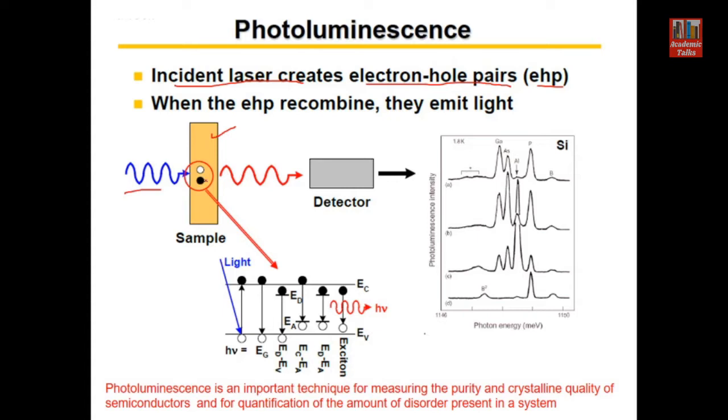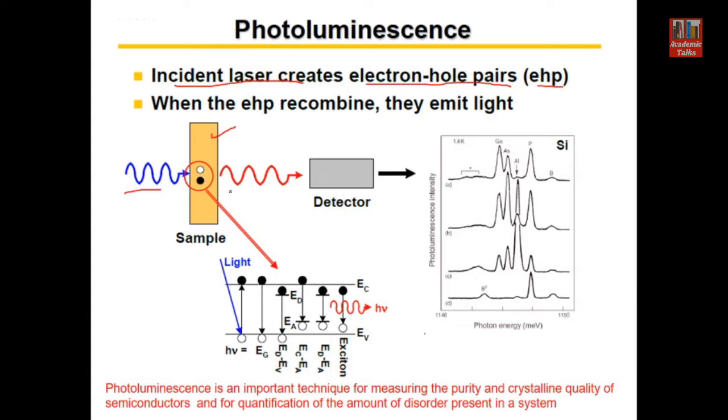Because of this recombination process, energy will be released from the system, and that energy may be in the form of visible light, so we can say that light has been emitted from the system.